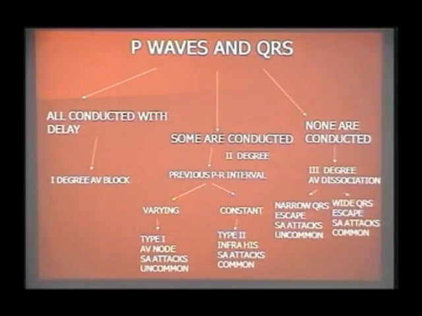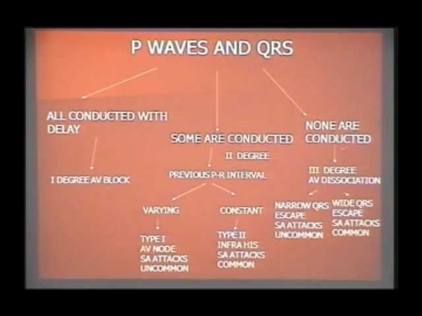If there is a progressive lengthening of the previous PR interval, it is type 1, the Wenckebach phenomenon. The block is at the AV node. It may predispose, if at all, to supra-His complete heart block, in which Stokes-Adams attacks are uncommon. Whereas if it is a previously constant PR interval with a blocked P wave, it is type 2 second degree atrioventricular block. The block is at the infra-His level. Stokes-Adams attacks are common, so you may need to pace at this point itself.